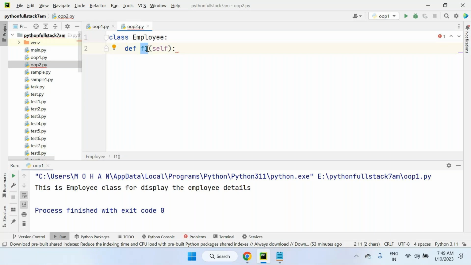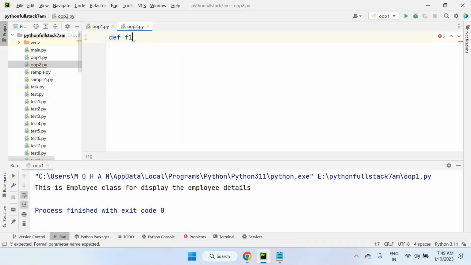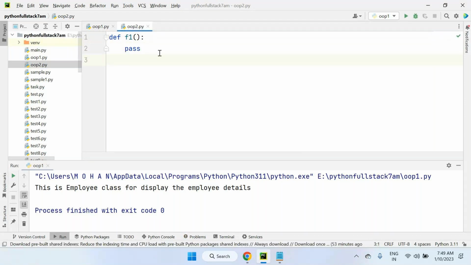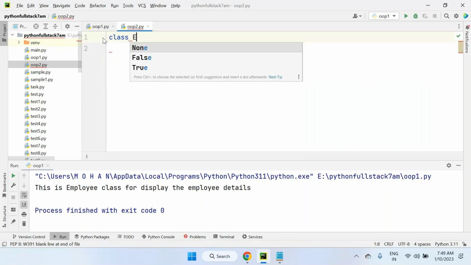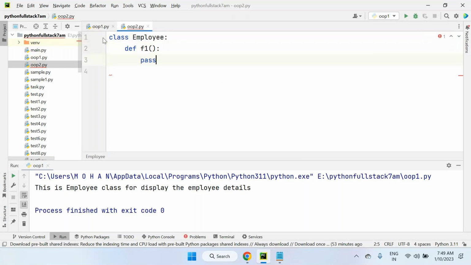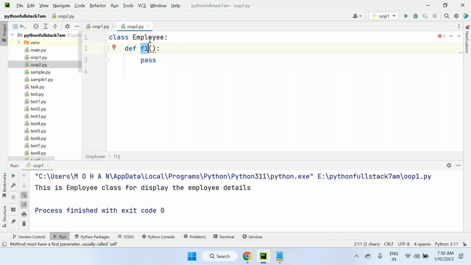Previously we called them functions, no? If a class is not there, it's a function only. Look at this, the class keyword is not there, so it becomes a function. F1 is your own function, and we can write any logic here. But the same thing inside a class, look at this, inside the class I'm taking this def F1, it's called a method. Why? Because every method inside the class by default has one parameter.